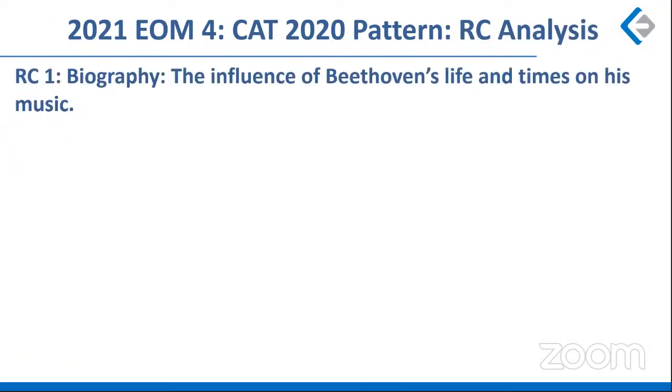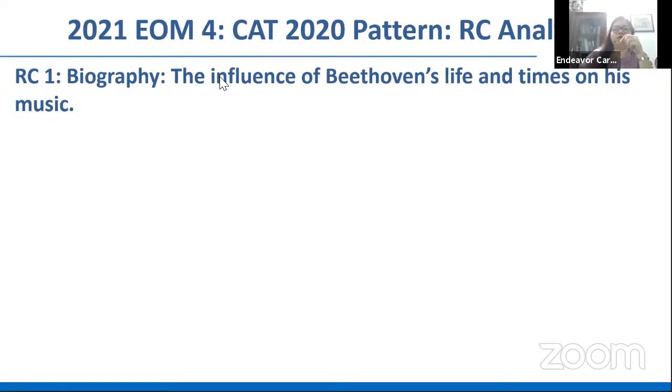Let's examine the various questions in detail. So let's start with the RCs. The first RC, one to do with biography, was a little challenging in terms of reading content. This was the influence of Beethoven's life and times on his music, the political happenings of that time, particularly Napoleon and the influence that Napoleon held on Beethoven's life and music. So rather a lengthy one.